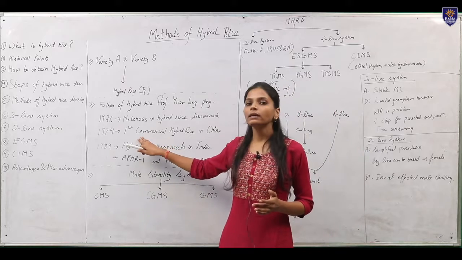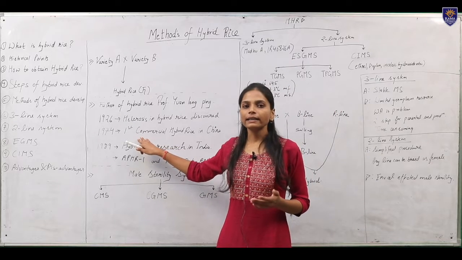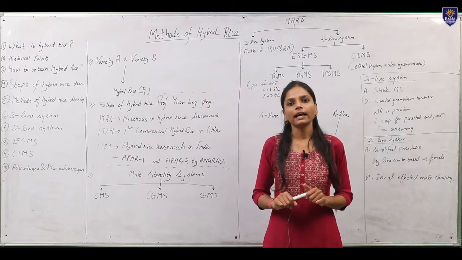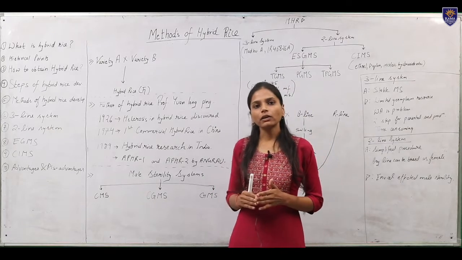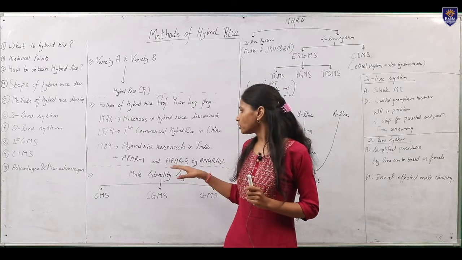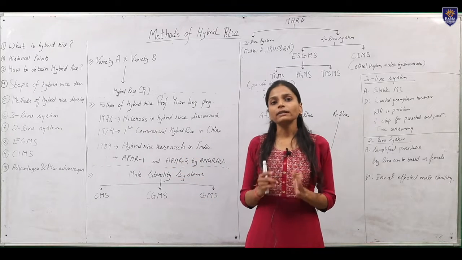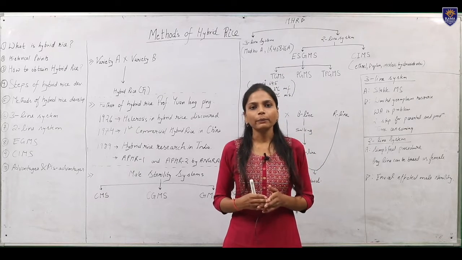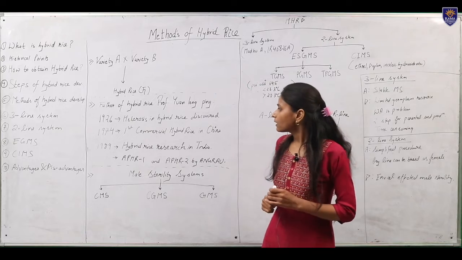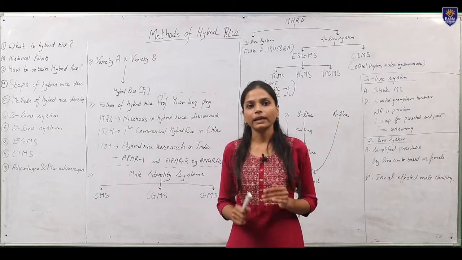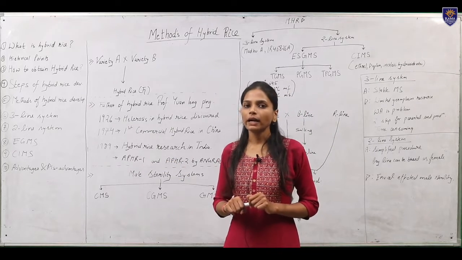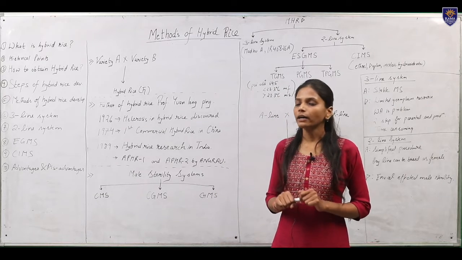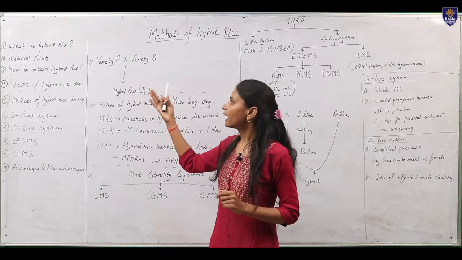In 1974, China got its first success and released its first commercial hybrid, after which in 1989 India started working on rice hybrids, under the project launched by ICAR, in which 12 centers were initiated and supported by IRRI, FAO, UNDP, etc. The first two hybrid varieties which India got were developed by Andhra Pradesh, and the names of these hybrid varieties were APHR1 and APHR2. Now, how to obtain hybrid rice?